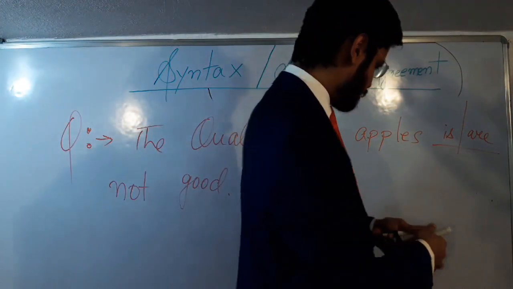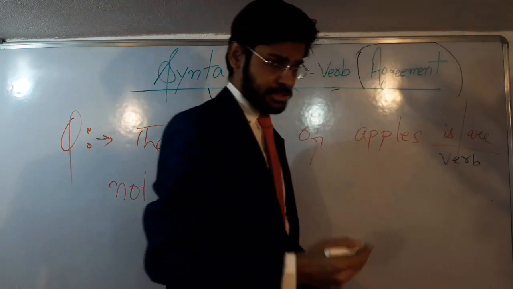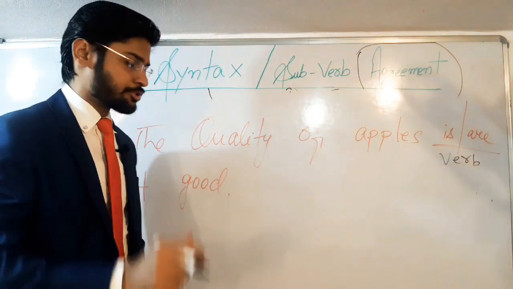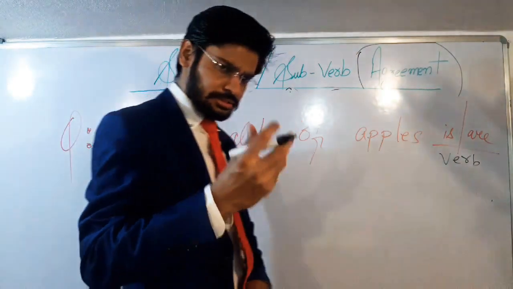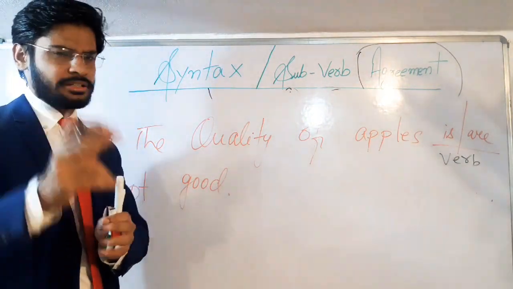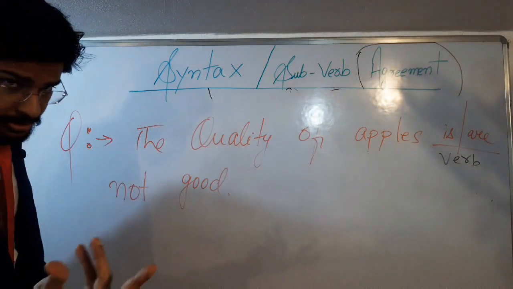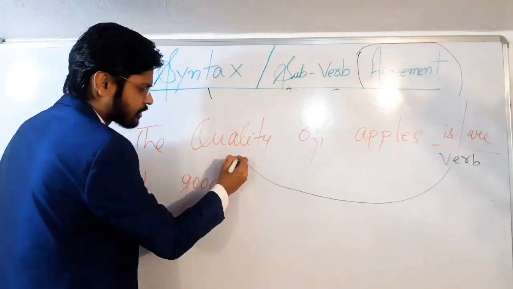So students, as you can see here, is and are are your helping verbs. That's the option for you. You have to select the correct option. So now please think about the answer and match whether your answer is correct or not, honestly. Alright, see. As I have said, your verb will always depend on the subject.